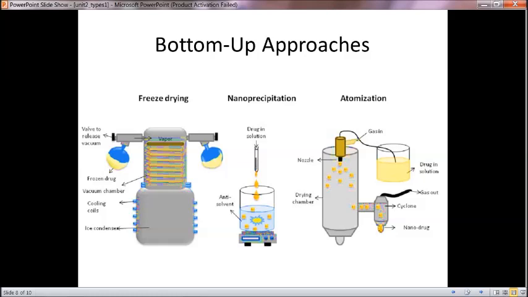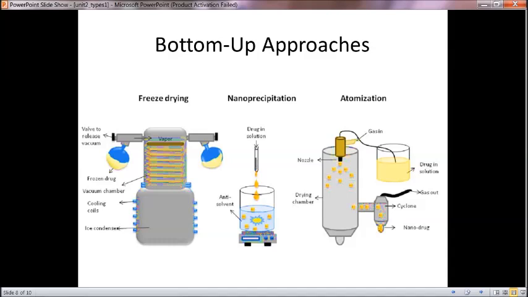Freeze drying is also there, where the condensed nanoparticle is freeze dried using this setup, where a valve to release vacuum is provided, and vapor is made to condense and is cooled in the vacuum chamber, and allowed to move to a frozen ball-like structure, where it is frozen because of the ice condensers present.